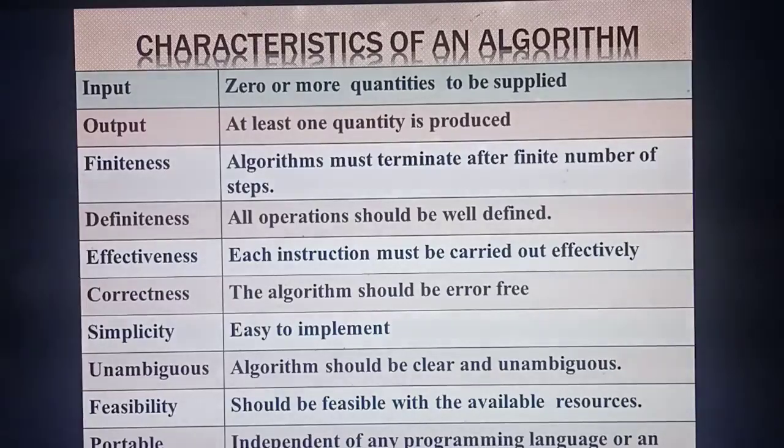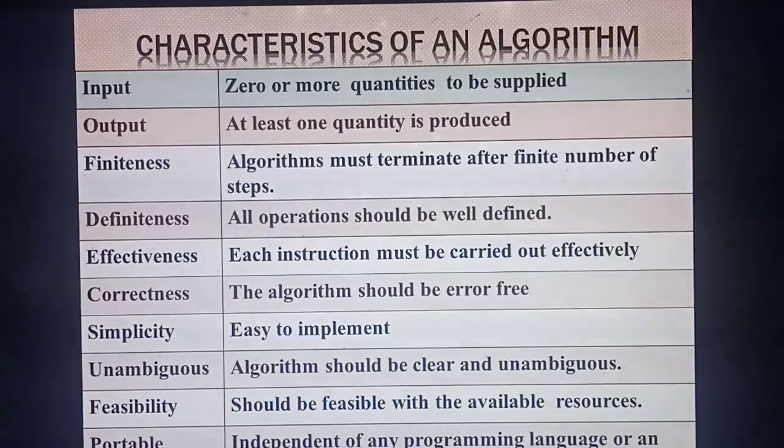An algorithm will have these kinds of characteristics. What's the first one? Input. Each and every algorithm will have input. For example, I said you are going to add 2 numbers. So how many numbers do you need to give as input? 2 numbers. Without giving 2 numbers, would you get the output? No, right? So input means 0 or more quantities to be supplied. Either you need to supply 1 or more, so 0 or more quantities of numbers to be supplied.